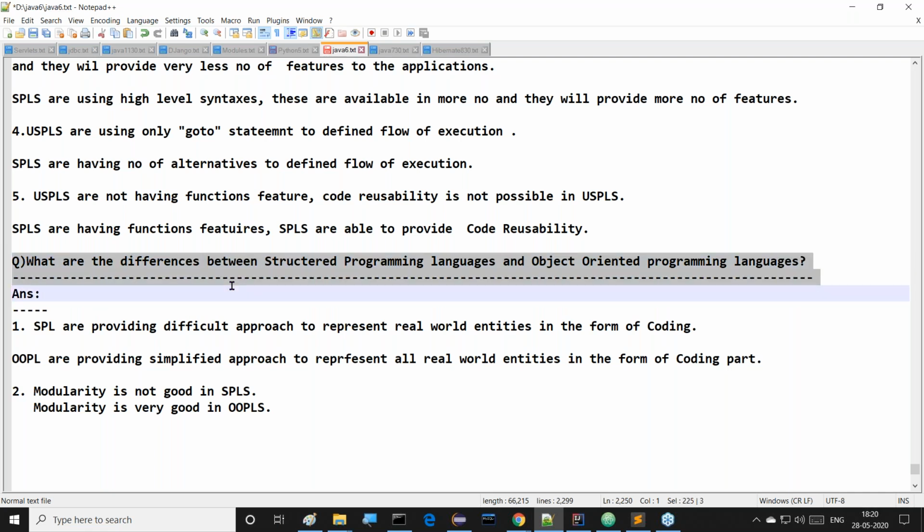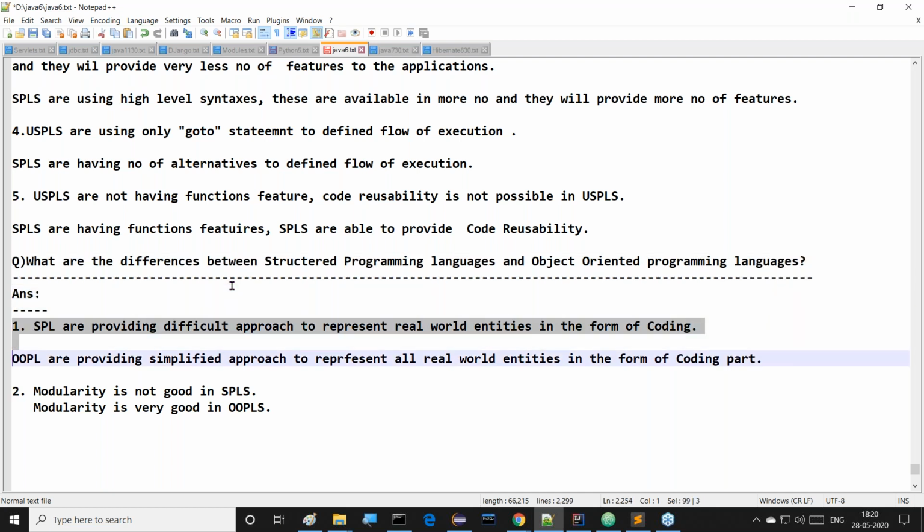What are the differences between structured programming languages and object-oriented programming languages? Right, only two differences are given. Now let's come for a few more. First point here, what I've given: structured programming languages are providing a difficult approach to represent real world entities in the form of coding parts, but object-oriented programming languages are providing a simplified approach to represent all real world entities in the form of coding parts. Listen, sir, all of you understand this clearly.